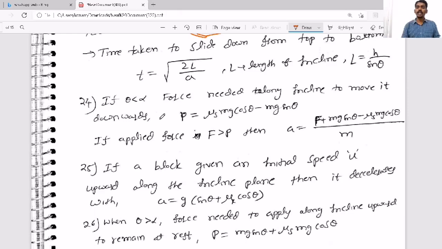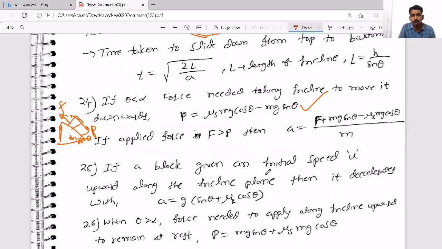Now here, the force needed along the incline to move it downwards. That means, see here, there is an inclined plane and the block is at rest. Now you apply some force downward so that it should move downward. Then friction will act in which direction? Upward. Already mg sin theta is acting down. You are applying some external force so that it should move down. And then this is the condition. So that is the way you have to understand.